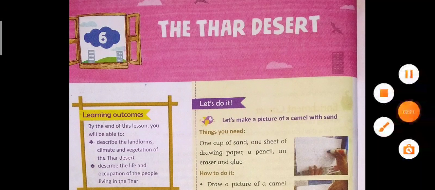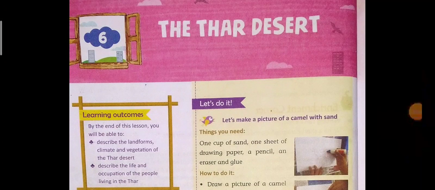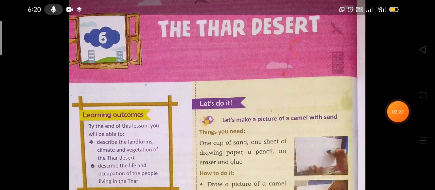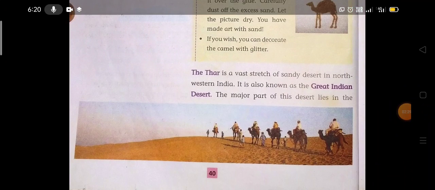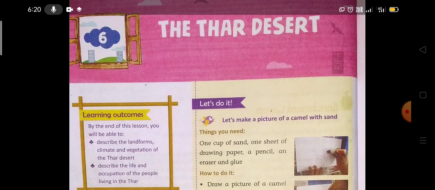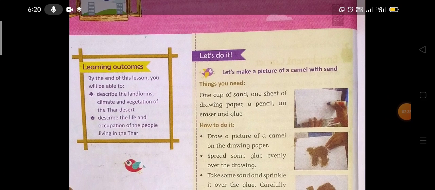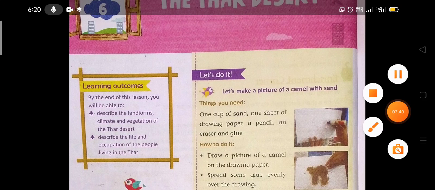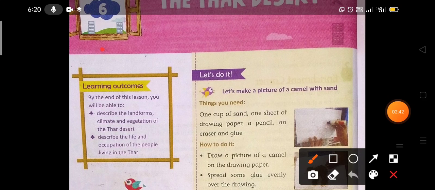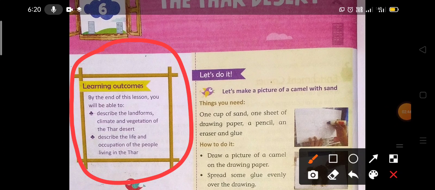Now students, see page number 40 in your social studies book. On the left side it is written learning outcomes. What is written in this?